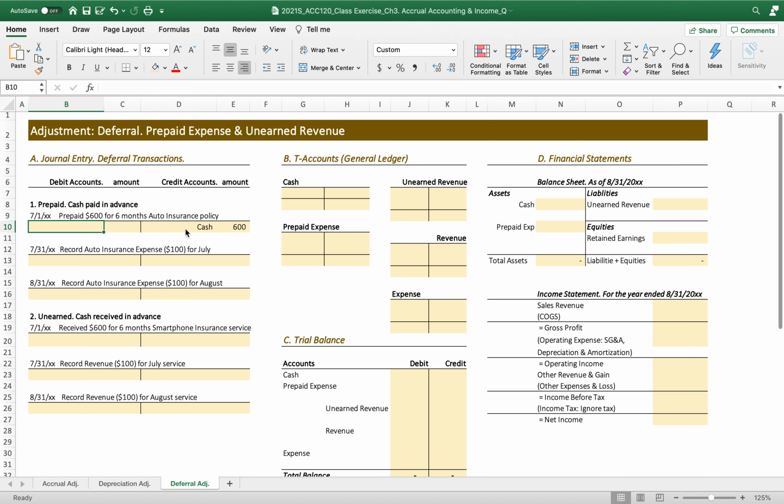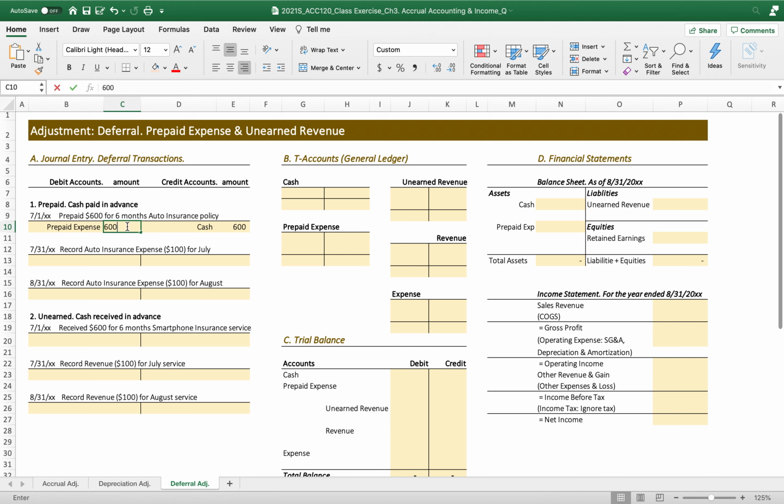And then this is prepaid expense. It's not at the accrual base, it is a deferred transaction. This prepaid expense is recorded on the debit side because it's an asset. Again, this prepaid expense is not the expense account, it's an asset account to receive the service. Until they receive the service, the company should record an asset. Once the company receives the service, it turns to the expense, and then this asset is gone.